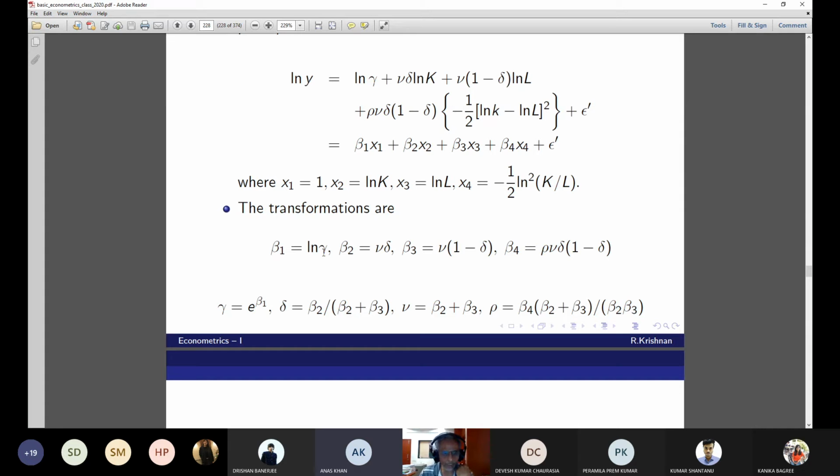How do we get gamma here? How do you get gamma from beta 1 is equal to log gamma? I'm just exponentiating it. Okay, sir. Delta is equal to beta 2. Similarly, this adjustment you can go and do. Now, what am I doing now? Now, the original parameters are expressed in terms of the estimated parameters beta 1, beta 2.